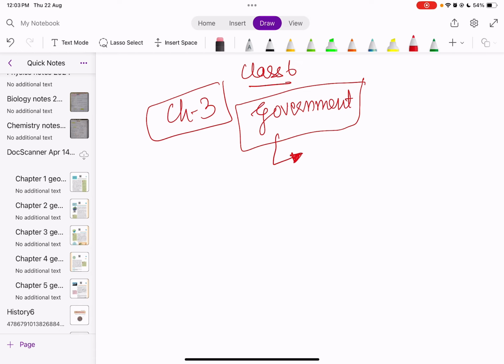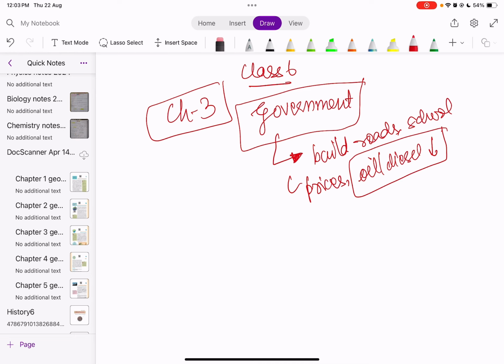Government makes sure that everything that is happening in the country is right. Suppose it takes decisions about where to build the roads or where to build the schools, or if the price is to be managed, like if the price of oil or diesel rises, it makes sure that it comes down so that it's affordable for people. Secondly, it also runs programs to help poor people.